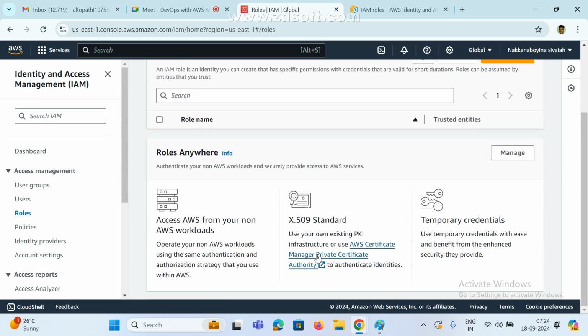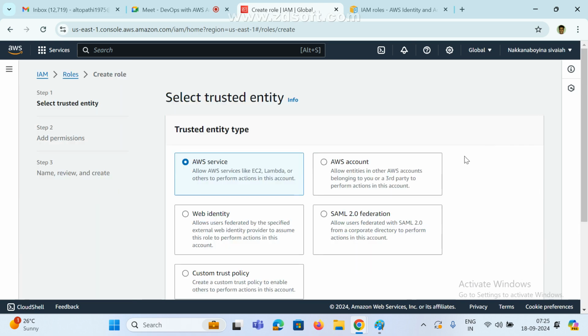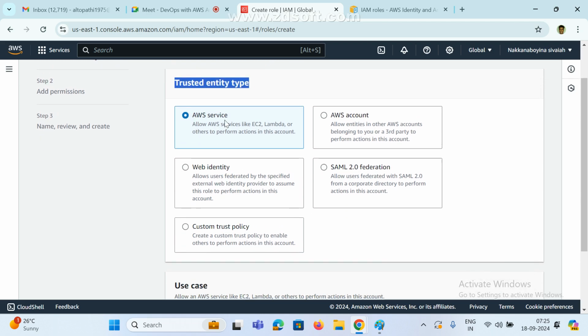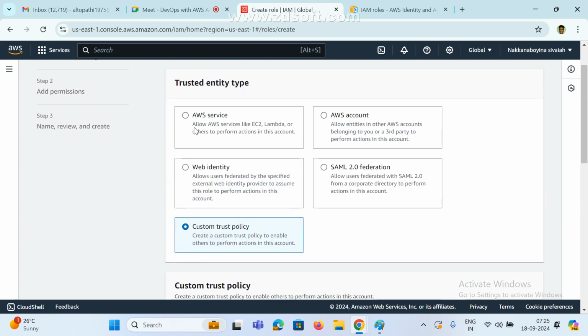If you want, we can create one. See here how we can create. This is the option. Now I'm going to create one role. How will it work? See here, this is the trusted entity page. Now see here, there is AWS service, AWS account, or web identity. There are many options available. Mostly we are working with AWS service here, right? I am going to allow AWS services like EC2, Lambda functions, and other platform actions.